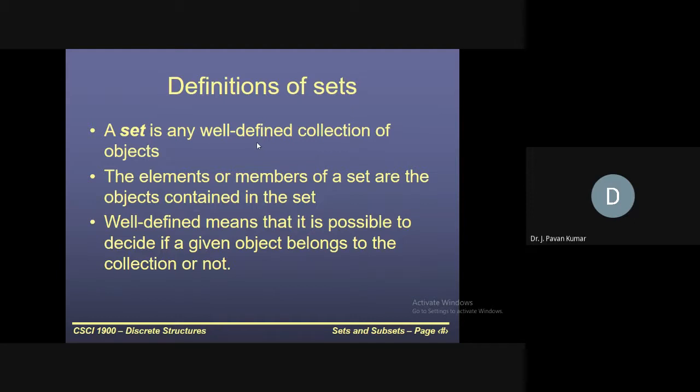Let us say we have formed a fruits set. Fruits as one set. If one particular vegetable or fruit is given to you, whether it belongs to the fruit set or not, you are able to say deterministically. Then we can call that a set. Such a property we call a well-defined collection. Got it?